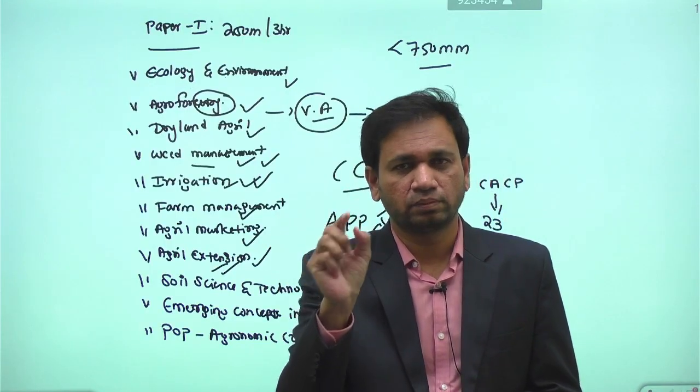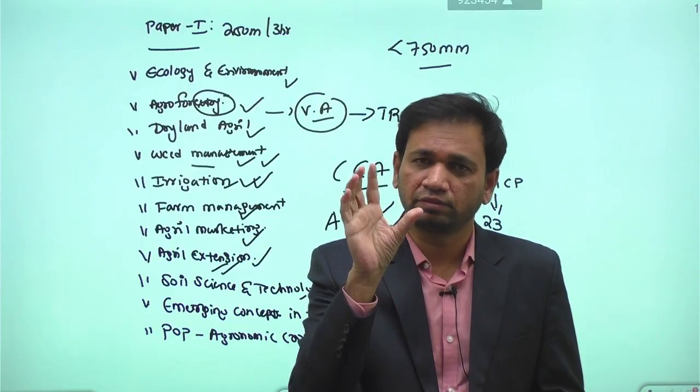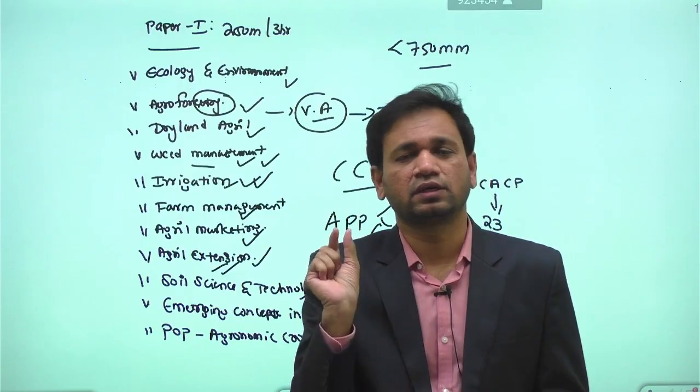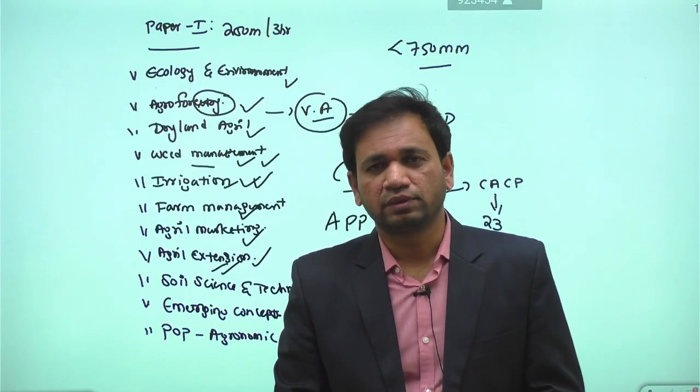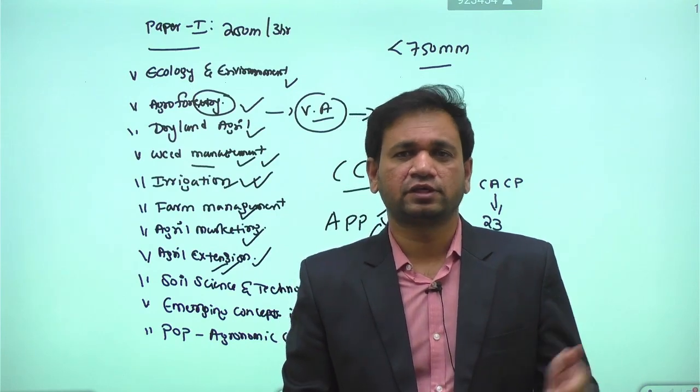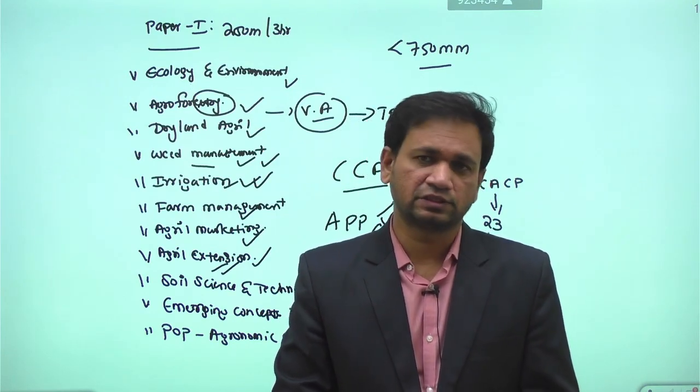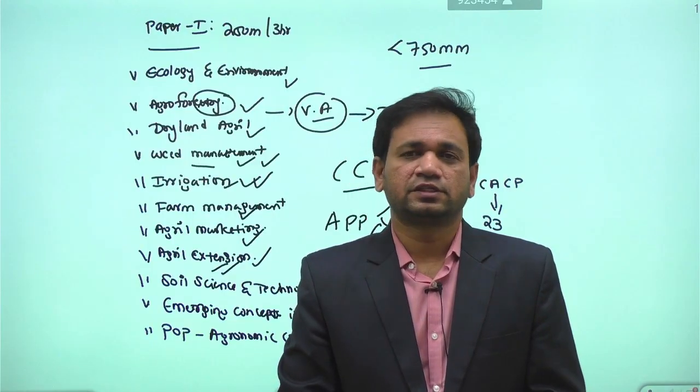Among these two topics, one question can come every year: nano urea and neem coated urea. This is one significance we have in the case of advancement of fertilizers in agriculture. Then we have the syllabus called problematic soil.